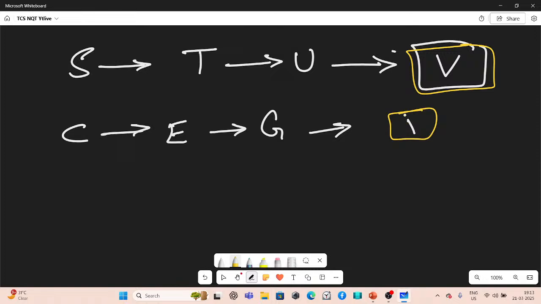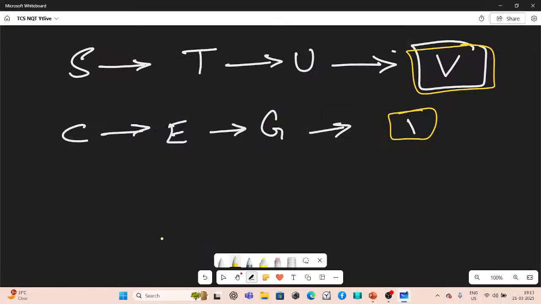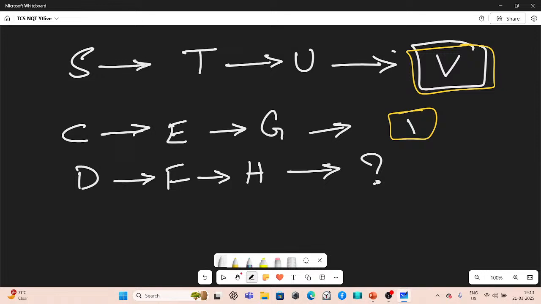And finally, the third letter. What do we have there? We have D, F, and H. So what could be the next letter? Let's put it on the board. D we are writing as F, and F as H. So what could be the next letter? It has to be J. Correct. Perfect.